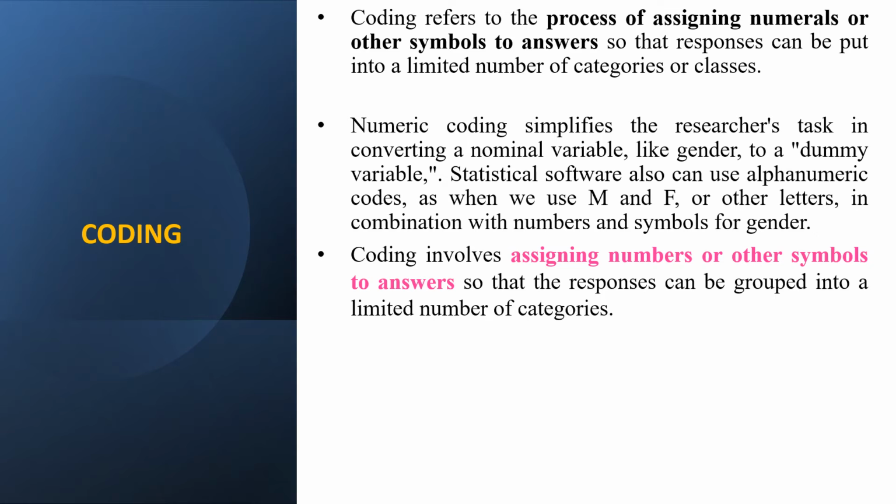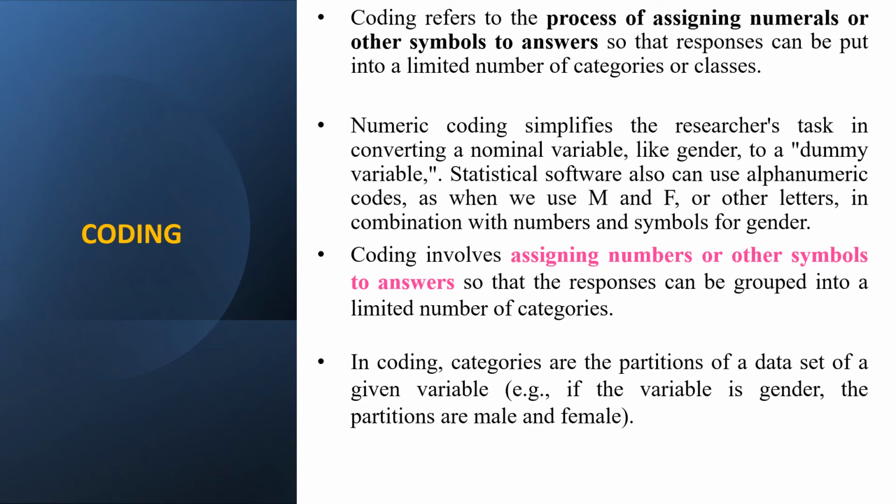Coding involves assigning numbers or other symbols to answers so that responses can be grouped into a limited number of categories.